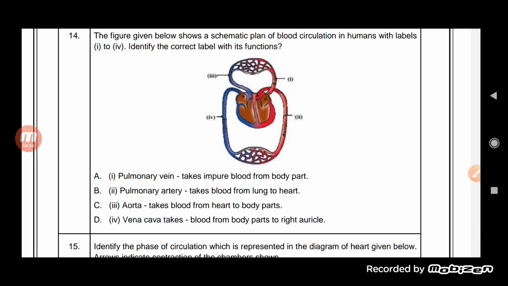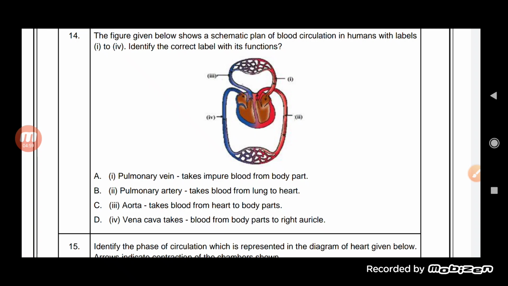So pulmonary vein will be there, students, because the pulmonary vein is that vein which comes from the lungs. The lungs are filled with oxygen, so it helps in providing oxygen to the blood, which is carried by the pulmonary vein. So the pulmonary vein carries the oxygenated blood. So the first one will be the pulmonary vein.